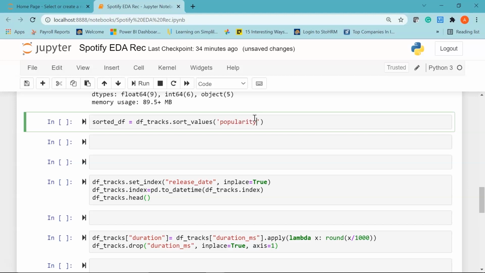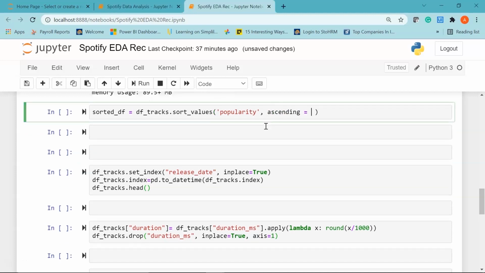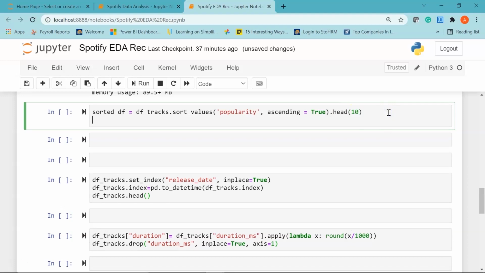I'm going to sort the values based on the popularity and then say ascending equal to true, since I want only the least popular songs. And then I'm going to say head of 10, which means I want the 10 least popular songs.